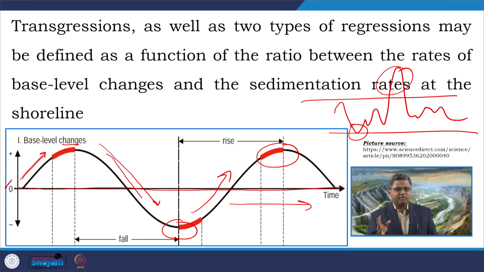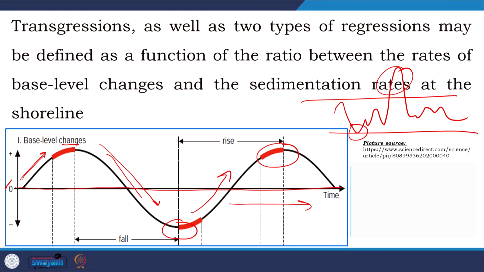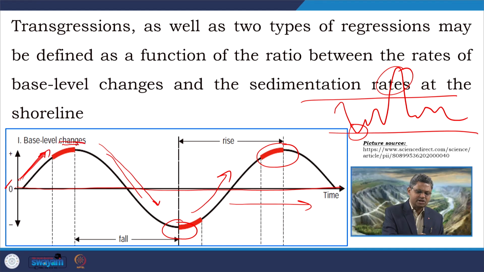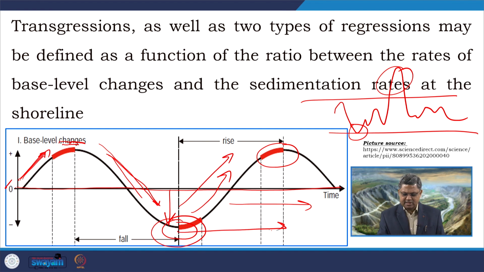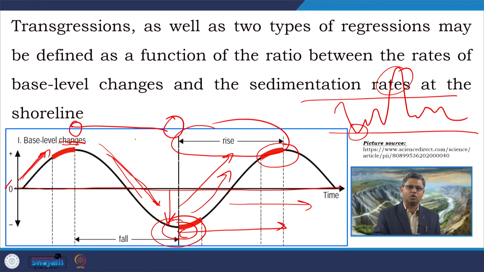changes across time. But for our discussion, we are considering this base level as an ideal curve, looking like an ideal sine curve, where it is rising up, reaching its maximum, the peak, then falling down again. From that falling position, it reaches the maximum amount of fall. This is the maximum fall, and from there it turns around and rises again. This entire phase from here to here is the rise phase, and this entire phase from this point onward is the fall phase, and it will go on like this.